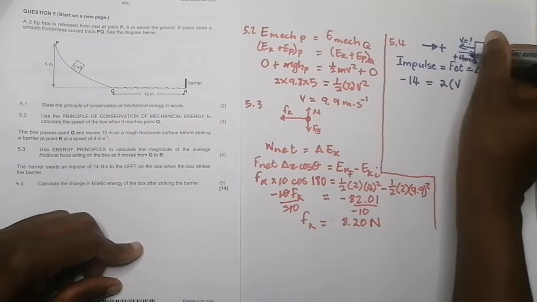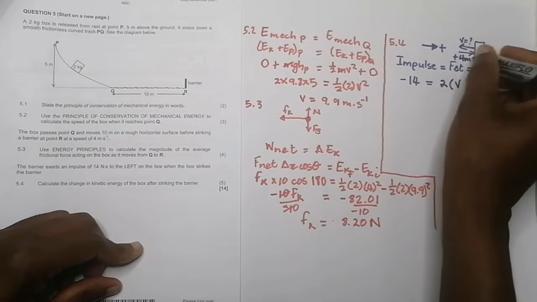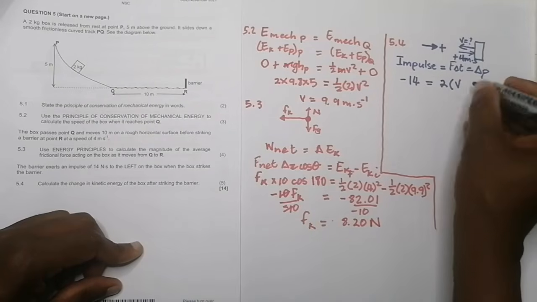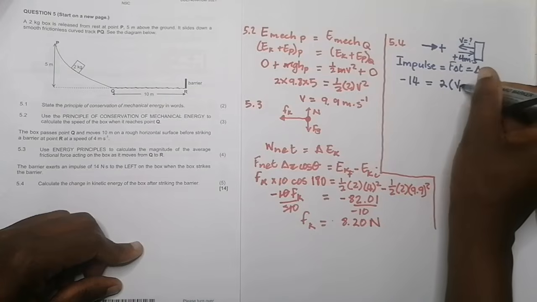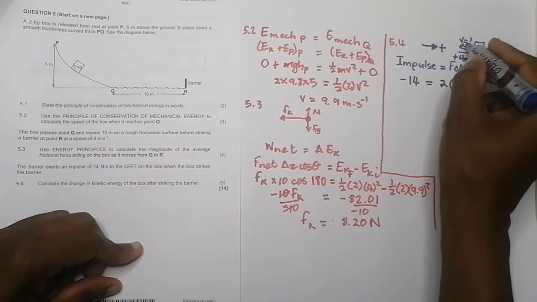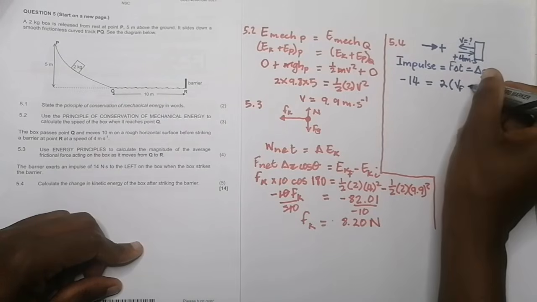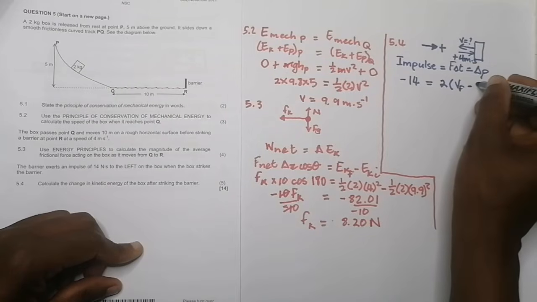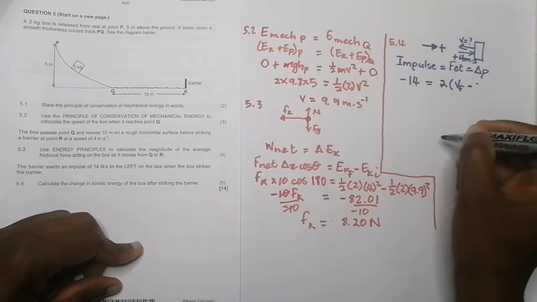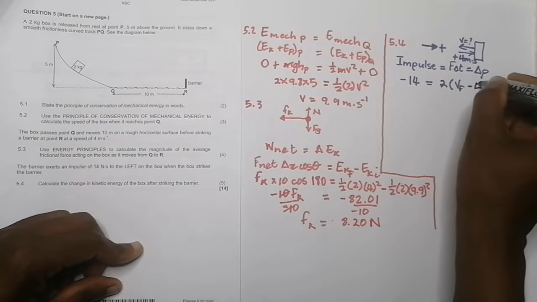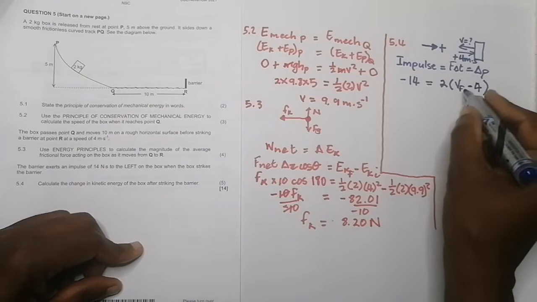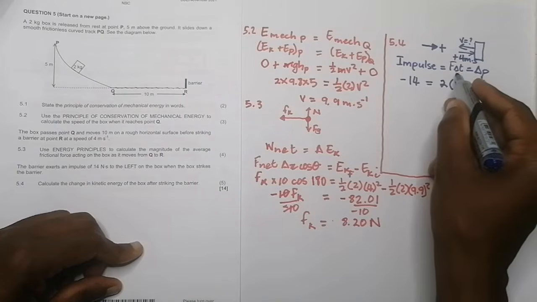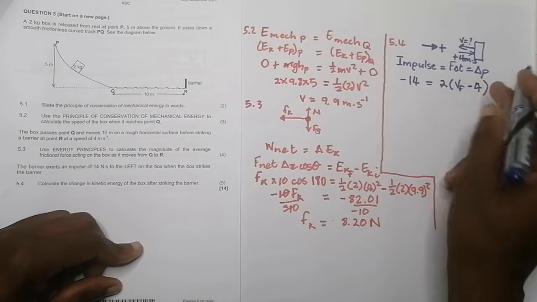So this would be the final velocity, meaning the speed after that collision, which we don't know, minus the initial velocity, minus a positive 4. Remember, when you talk about change in something, it's going to be final minus initial.